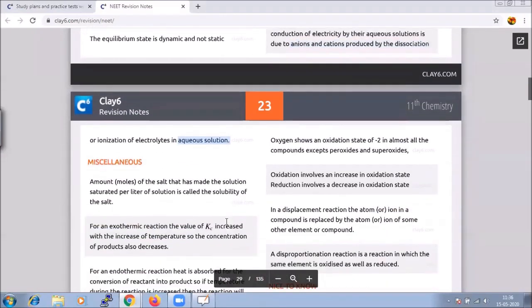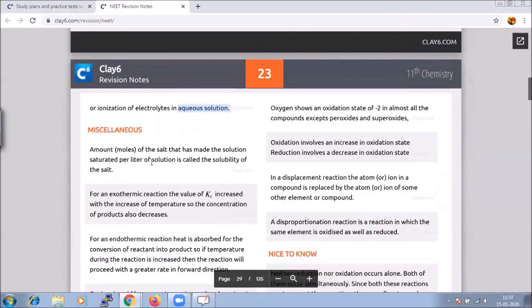The amount of salt that makes the solution saturated per liter of solution is called the solubility of the salt, or solubility factor.